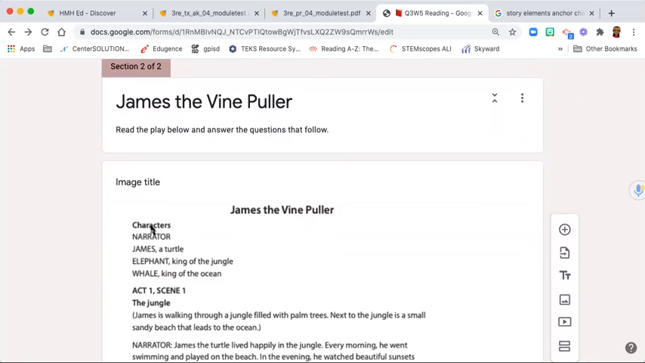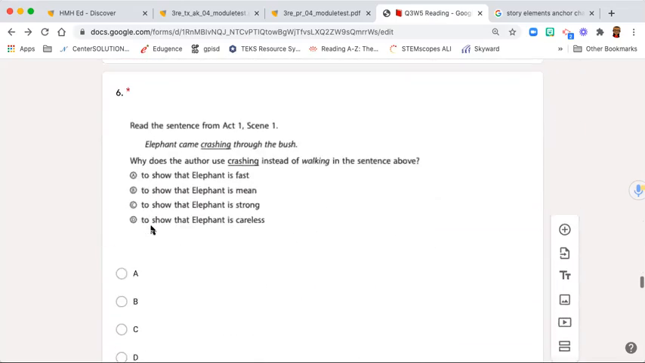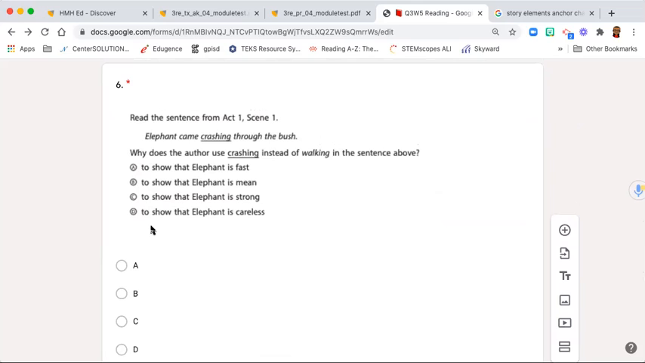Section 2. James the Vine Puller. Number 6. Read the sentence from Act 1, Scene 1. "Elephant came crashing through the bush." Why does the author use crashing instead of walking in the sentence above?